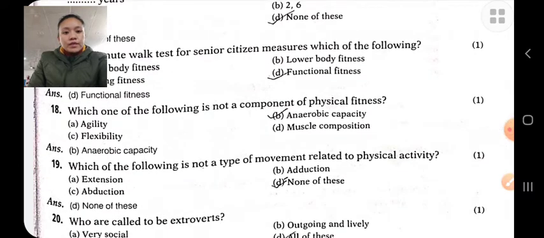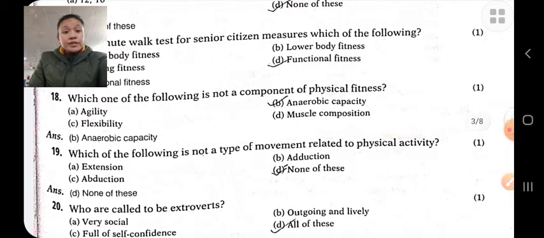Which of the following is not a component of physical fitness? Aerobic capacity is not a component of physical fitness. Physical fitness is the ability of a person to do his day-to-day activity without any fatigue, and after doing his daily activity, he has sufficient energy to do more work. The person who is physically fit recovers fast and quickly. There are 5 components of physical fitness.